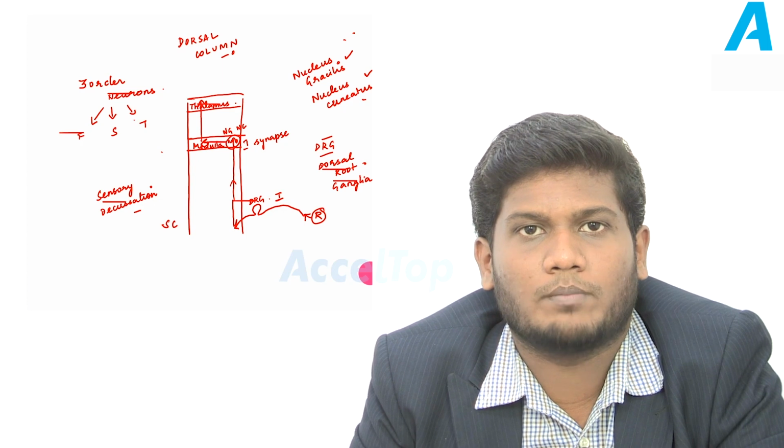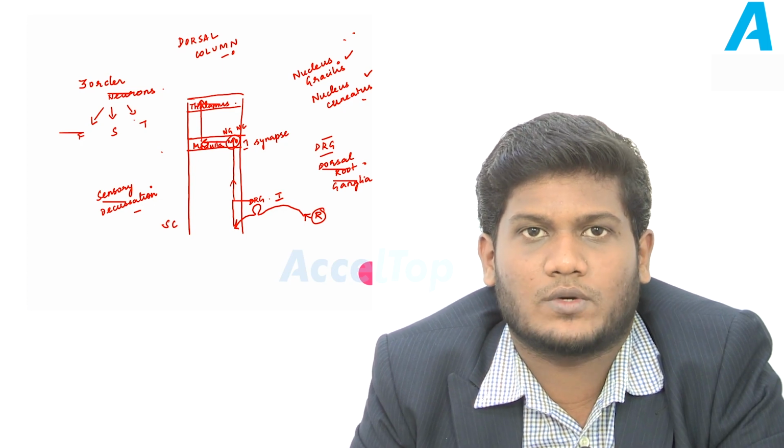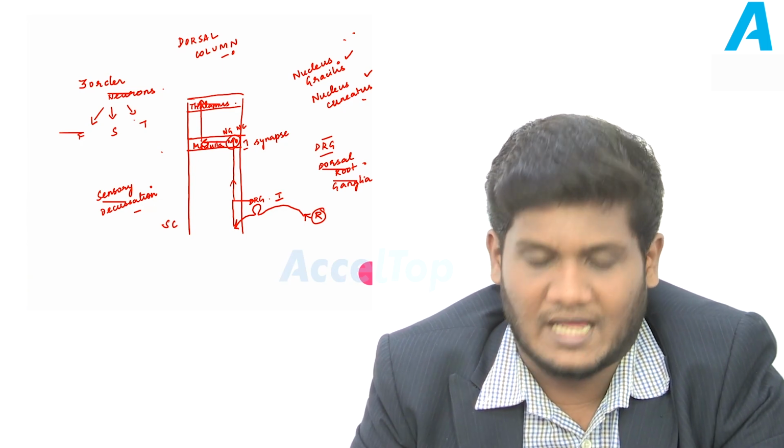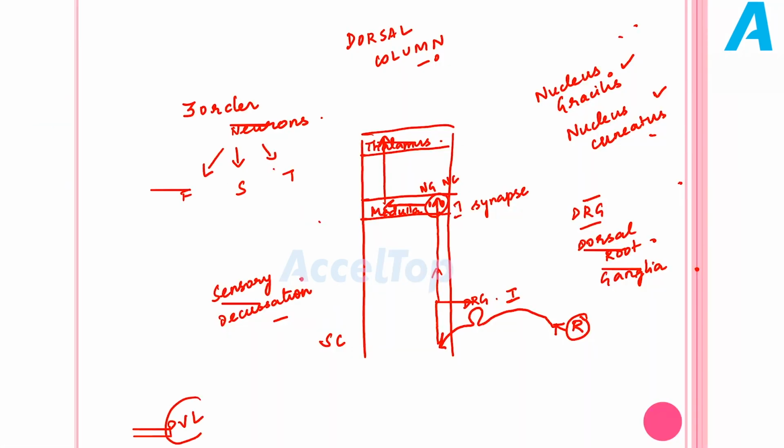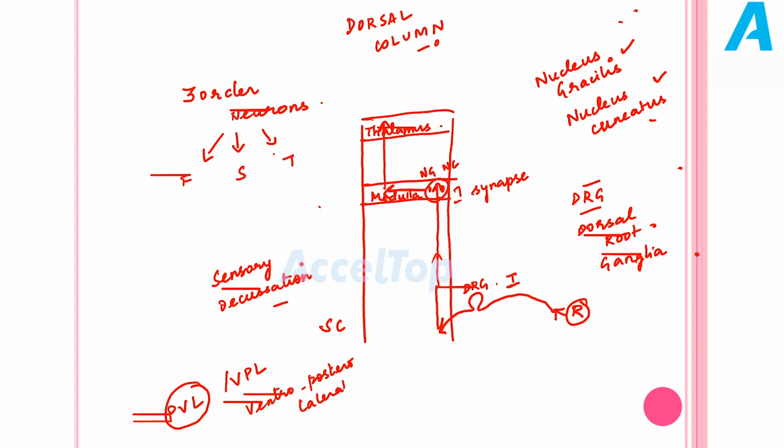You have to remember two important landmarks here. The first one is the medulla, the second one is the thalamus. And remember the nucleus called VPL. It is nothing but the ventro-posterolateral nucleus, also called the postero-ventrolateral nucleus. Both are the same.